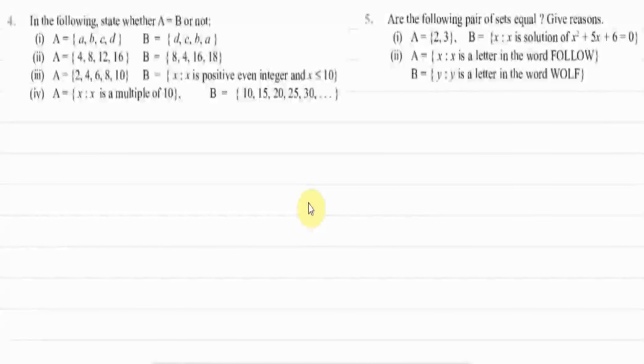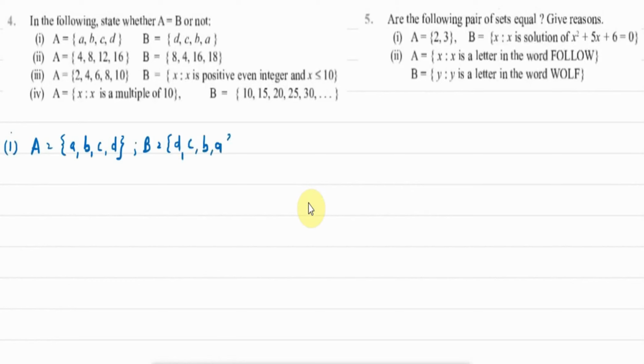Okay, so now we have question number 4, which says: in the following set, state whether set A is equal to set B or not. The first part we have is the elements of set A that are given to us as follows: A, B, C, D. Similarly, set B has D, C, B, A.